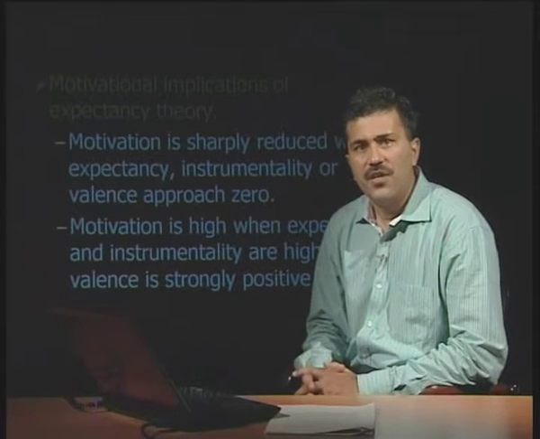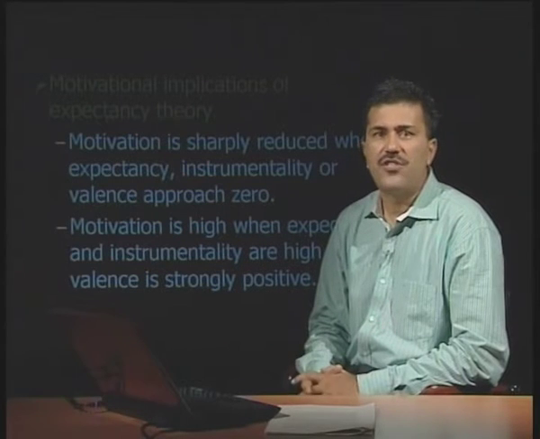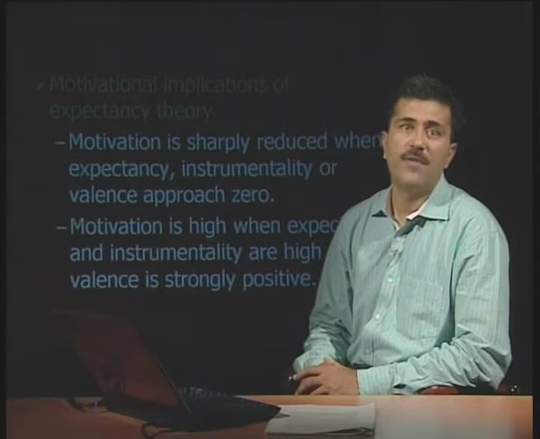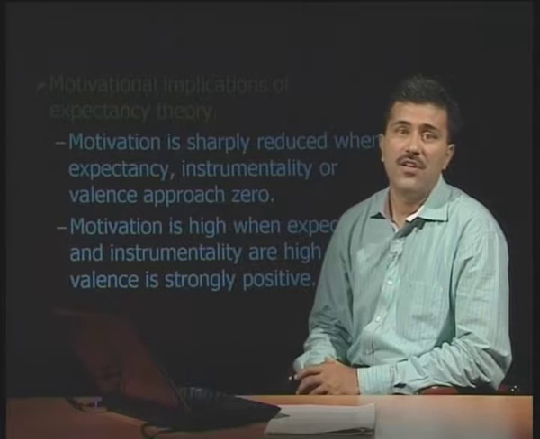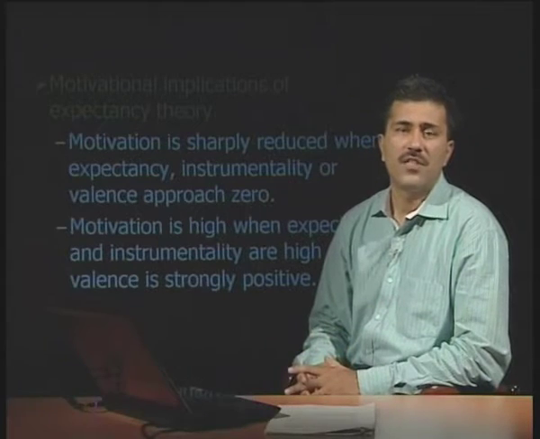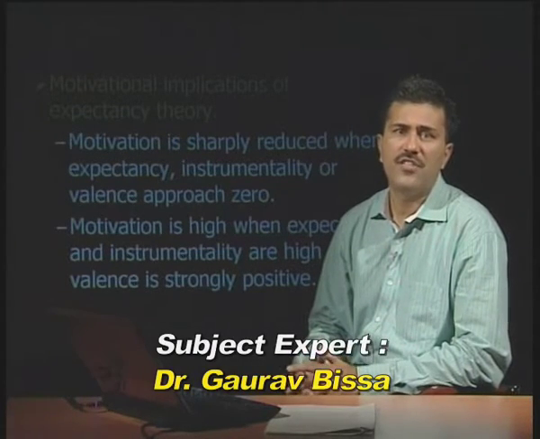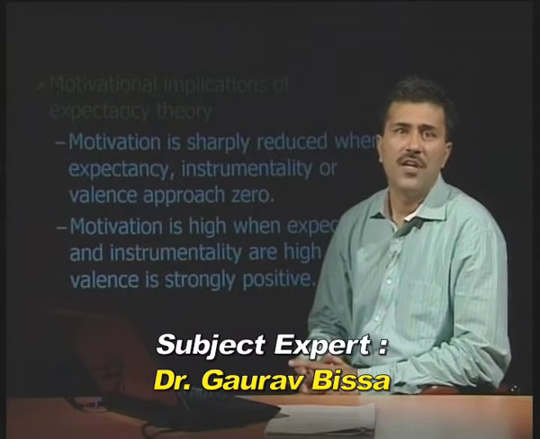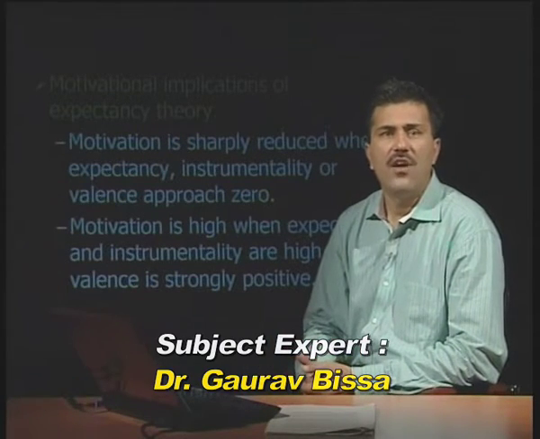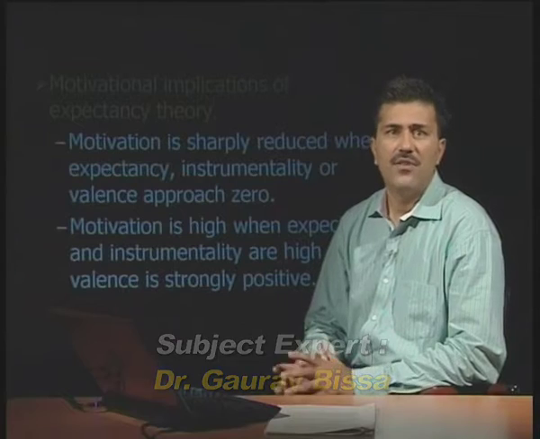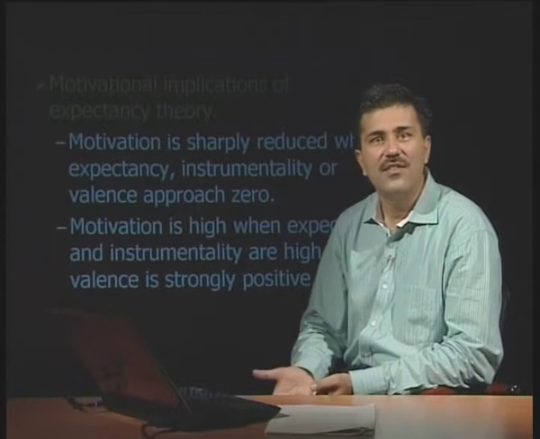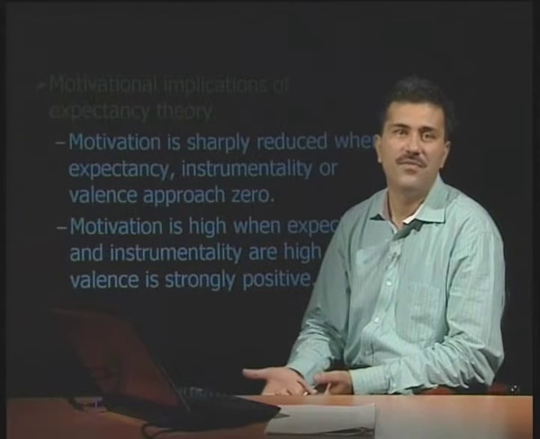According to Victor Vroom, if expectancy is 0, then motivation will be 0, because motivation is equal to expectancy multiplied by instrumentality multiplied by valence. That means if my efforts are 0, then motivation will be 0. Number 2, if instrumentality, that is performance, is 0, once again the motivation will be 0. I have the desire to perform, but there are no efforts, once again motivation is 0. And above all, I have performed nicely, I have delivered the desired results also, but the rewards that I have got are useless, once again the motivation will be 0.